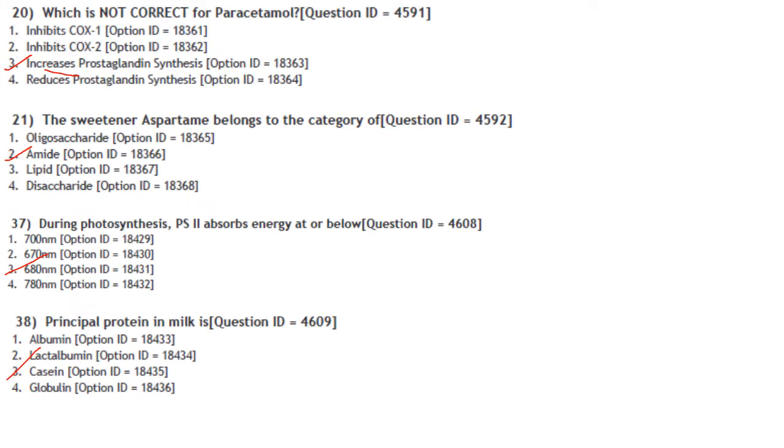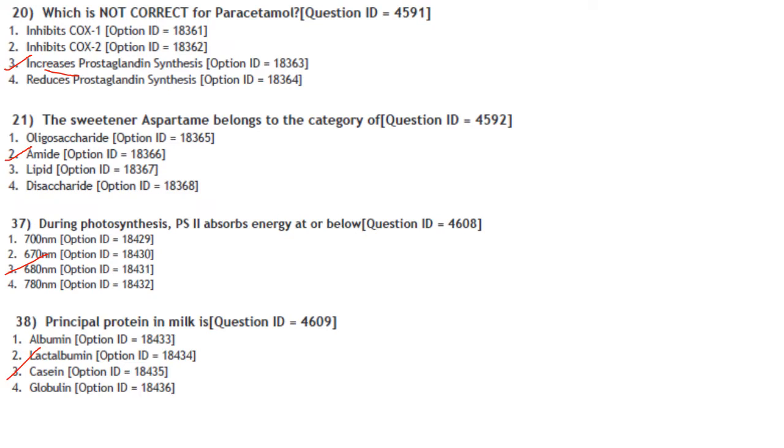Then, which is not correct for paracetamol? Inhibits COX-1, inhibits COX-2, increases prostaglandin synthesis, reduces prostaglandin synthesis. They have asked which is not correct. So, paracetamol doesn't increase prostaglandin synthesis. It decreases prostaglandin synthesis. Usually during inflammation prostaglandin synthesis increases, but paracetamol is anti-inflammatory, so it will decrease the prostaglandin synthesis. So option 3 is the correct answer, which is not correct.